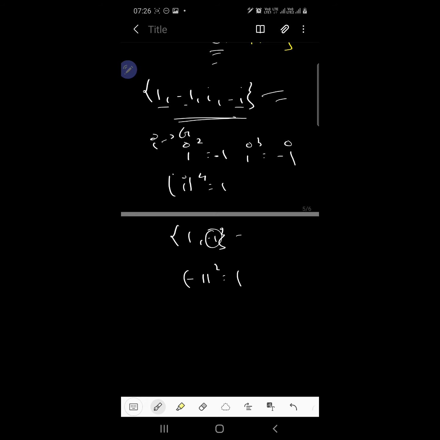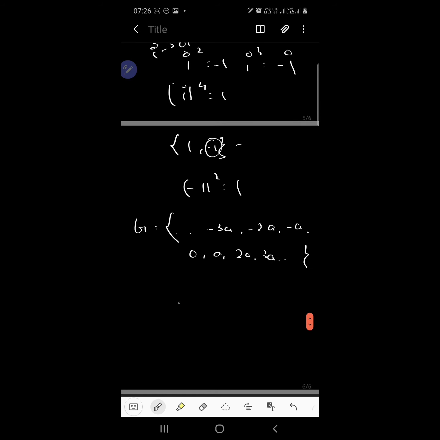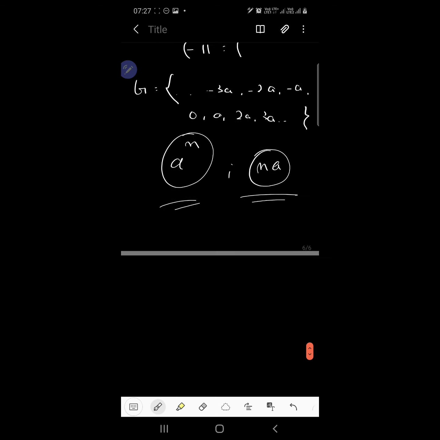Got it? Similarly, if we had an additive group, then the elements would look like minus 3a, minus 2a, minus a, 0, a, 2a, 3a, and so on. In a multiplicative cyclic group, a general element is of the form a to the power n, and in an additive cyclic group, it is given in the form na, n being an integer in both cases. So got it, guys?